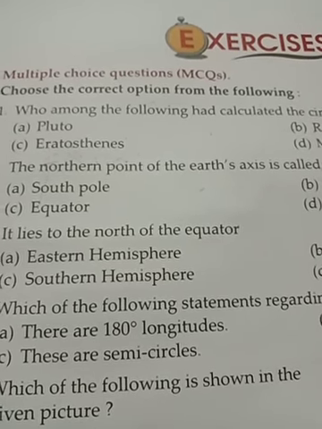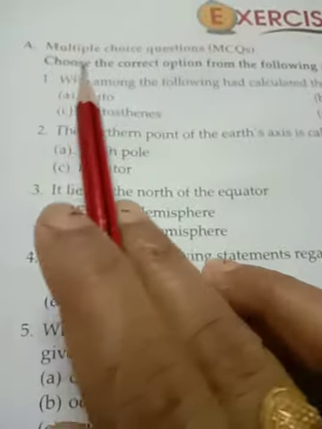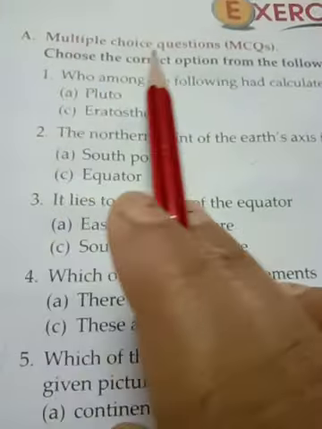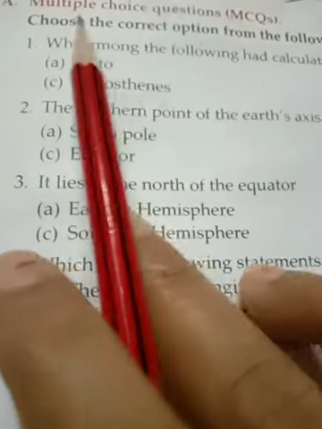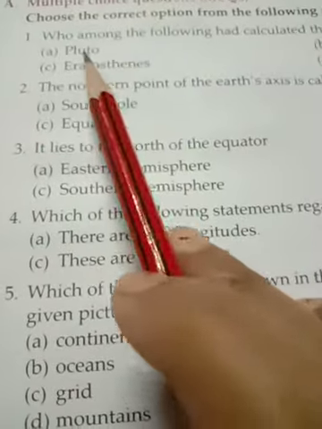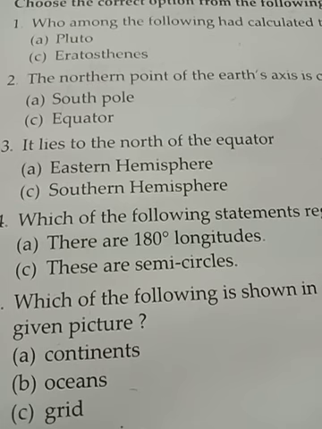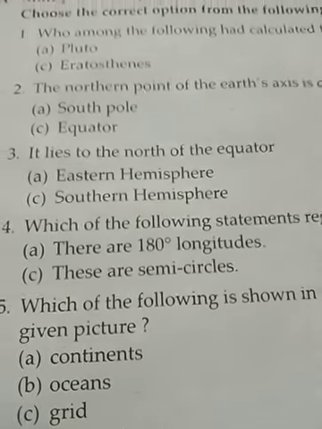Today we'll do the exercise. Multiple choice questions: choose the correct option from the following. इनमें से जो 4 ऑप्शन है you choose the correct one. जो सही है उसे हमें चूज करना है.